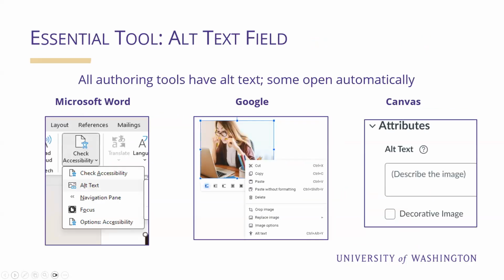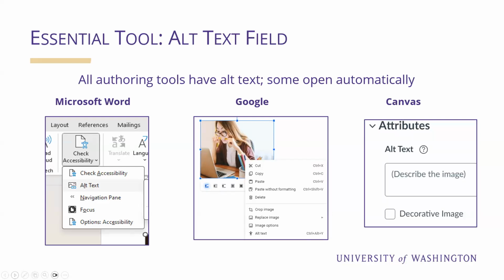The essential tool for alt text is the alt text field. All authoring platforms offer you a space for adding alt text. On this slide, I have a partial screenshot showing what the alt text tool looks like in Microsoft Word, Google, and Canvas. Newer versions may open the alt text field automatically, and some will populate it with AI-generated alt text.